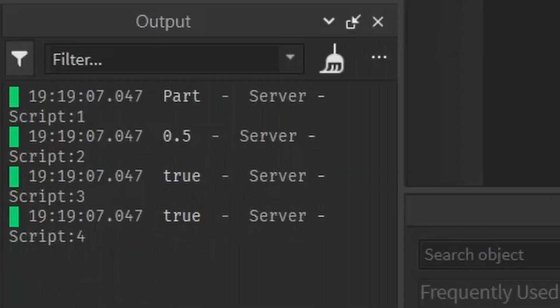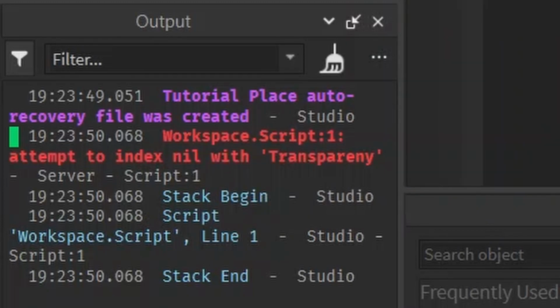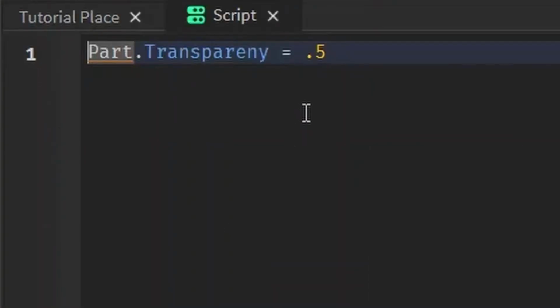So if we run this, we get "attempt to index nil." If you recall from the Boolean video, we mentioned that nil is nothing. The script is basically saying that we didn't tell it what we wanted to affect since it doesn't know what part is. We can click on this red text and it'll take us to where the error happened in the script. So it took us right to this line.